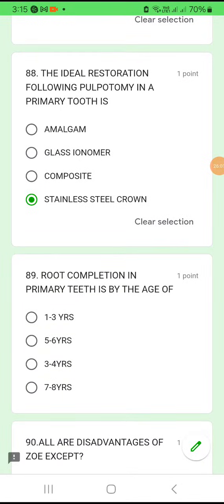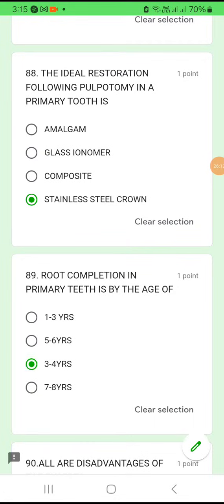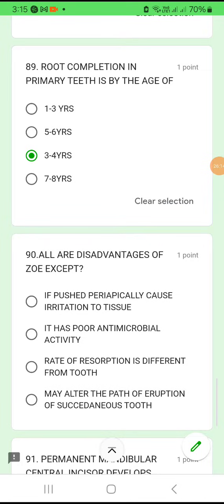Question number 89. Root completion in primary teeth is by the age of 1 to 3 years, 5 to 6 years, 3 to 4 years, or 7 to 8 years. For a primary deciduous tooth, it takes around 3 to 4 years for completing the root, even after eruption of the tooth. Okay.